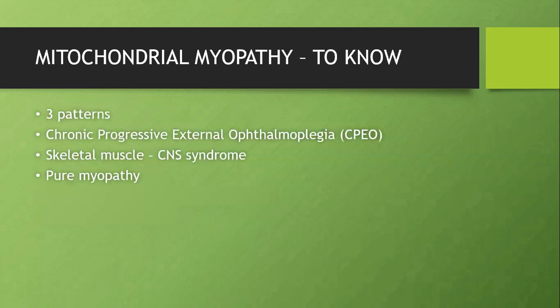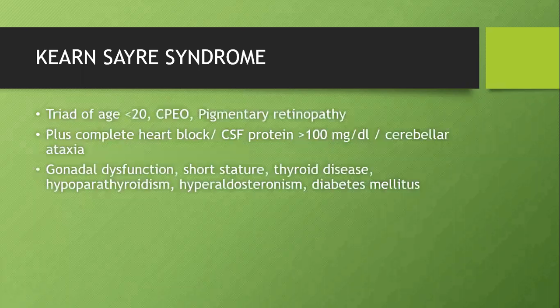This thing we know. But mitochondrial myopathy, what to know? It presents with 3 patterns. Chronic progressive external ophthalmoplegia, so predominant eye muscle involvement is one. Next is skeletal muscle and CNS syndrome, the one which I mentioned as encephalomyopathy. So any myopathy with any CNS manifestation, think of mitochondrial myopathy. Third is pure myopathy. So commonly we have the CPEO pattern or an encephalomyopathy pattern.